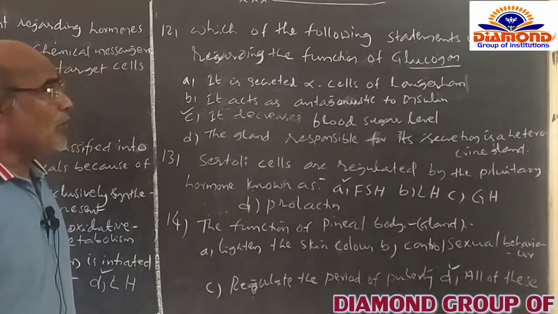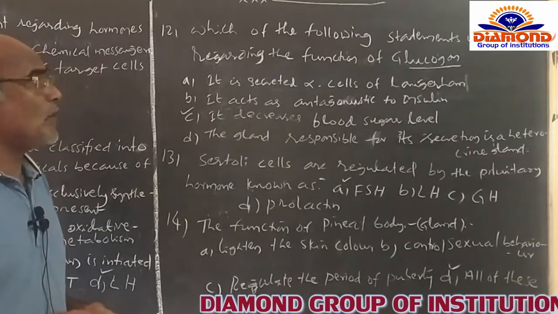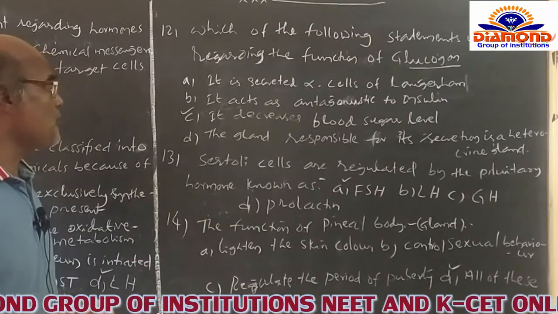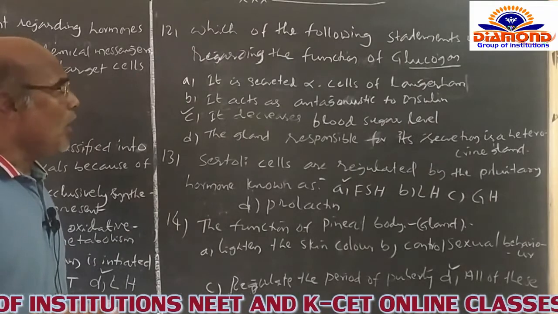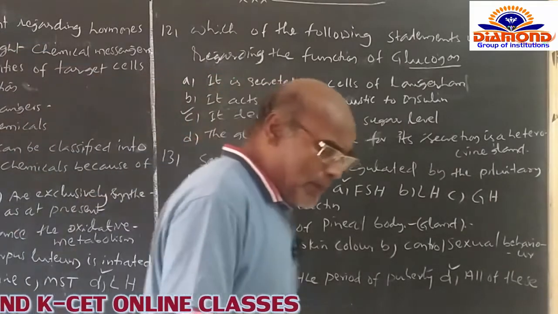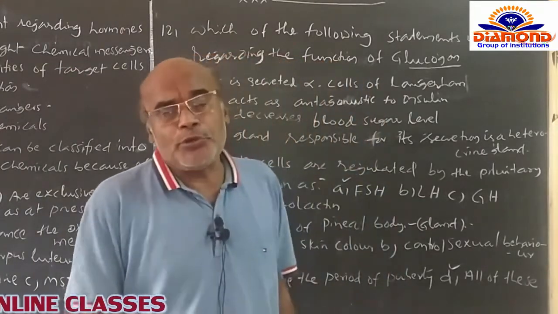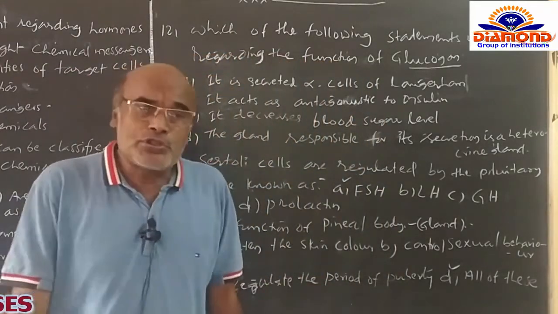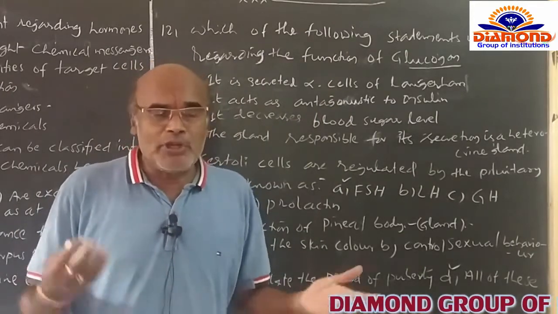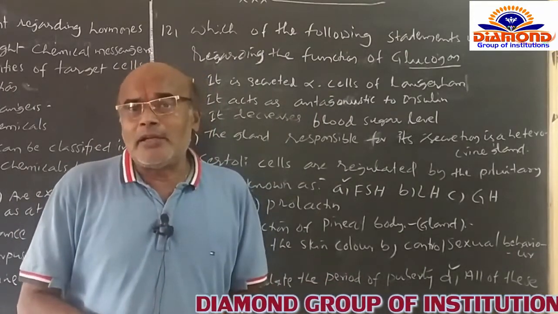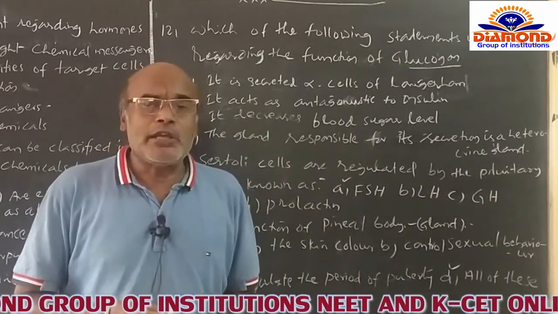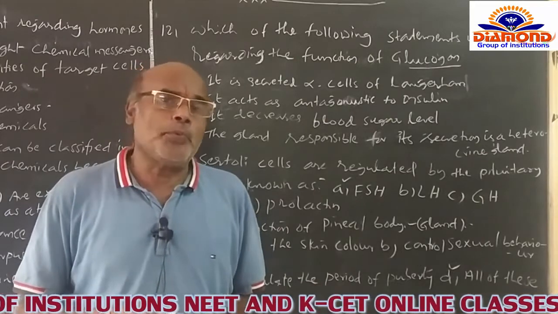Which of the following statements is false regarding the function of glucagon? Options are given like this. Option A: it is secreted by alpha cells of the islets of Langerhans. Of course you know that. The pancreatic gland is one among the endocrine glands, which is also named the heterocrine or mixed gland, because the pancreas is the only gland which has 2 functional regions: exocrine part and endocrine part.